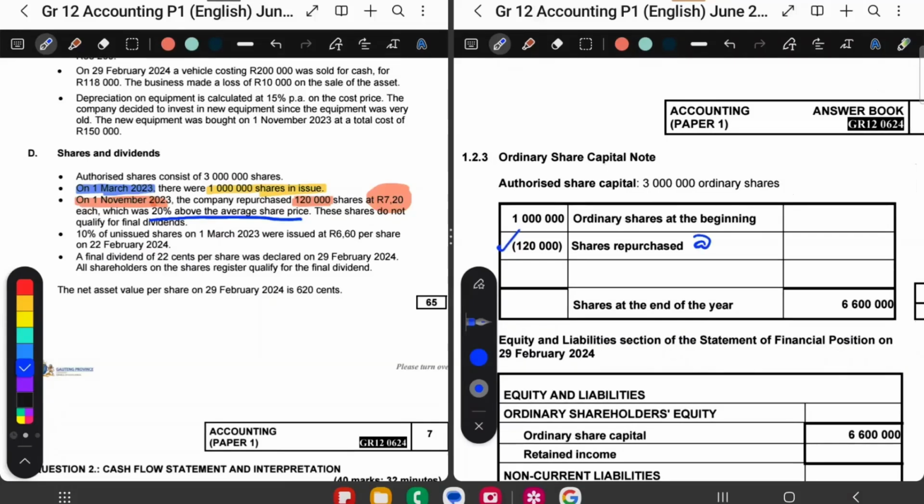So I'm going to write here at 6 Rand, and then I'm going to say 120,000 times 6 Rand. So I'm going to multiply those two, and that gives me 720,000. But repurchase must be in brackets, okay? So that is the average price. That means this price here above is also 6 Rand. So then I'm going to say this times that 6 gives me this 6 million over here. Okay, so that's the same 6, eh?